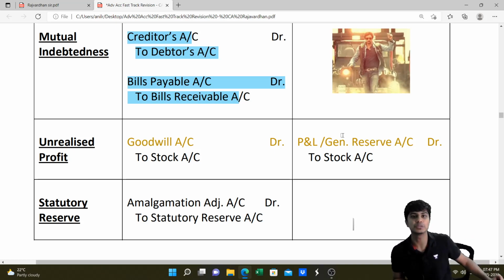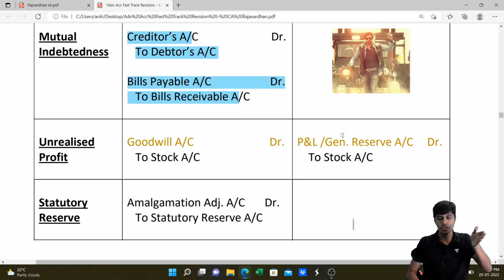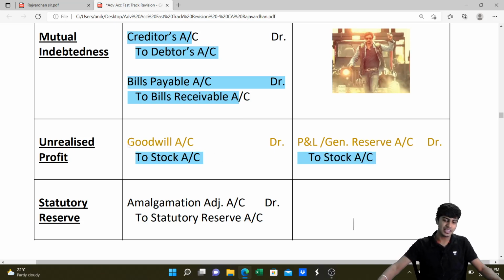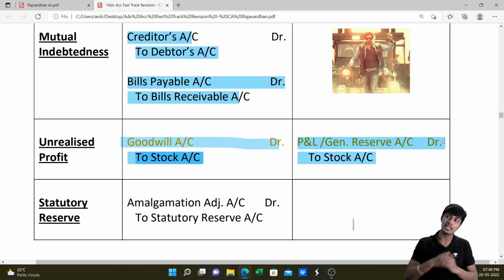In such cases, what happens? There will be some unrealized profit. 100 rupees worth of goods have been sold by transferor to transferee at 120. Now, when they merge, in this balance sheet, stock is at 120, but usual cost is 100. 20 rupees profit is not realized. Should eliminate that profit. So to eliminate that profit, stock has to be credited in both the cases. If it is purchase, we debit goodwill account. If it is merger, we can't use goodwill or capital reserve. So we write it off through P&L or general reserve of the transferor company that we acquired. In the case of merger, we take all their reserves that will get adjusted against this.